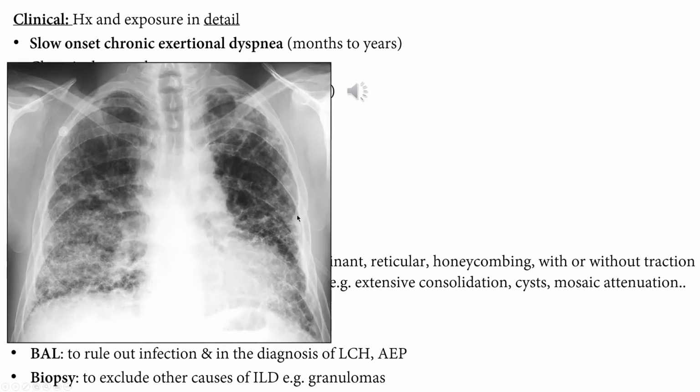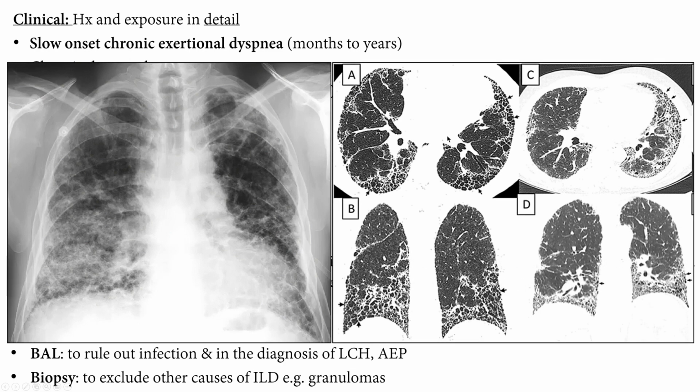On the chest X-ray, you see here volume reduction. You see bilateral reticular opacities. All right, this is the CT. This subpleural affection here, you see more of honeycombing. Also here, subpleural honeycombing. You see traction bronchiectasis here, more extensive maybe.